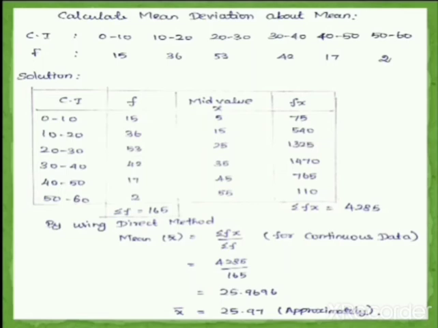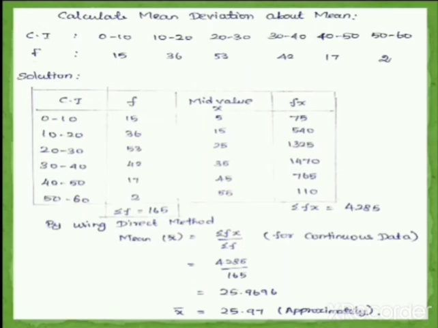And then fx, which is f into x, frequency into your mid value. So 15 fives are 75. 36 into 15, 540. 53 into 25, 1325. 42 into 35, 1470. 17 into 45, 765. 2 into 55 is equal to 110. After finding the fx values, you have to add all the fx. You will get summation fx is equal to 4285 and summation f is equal to 165.